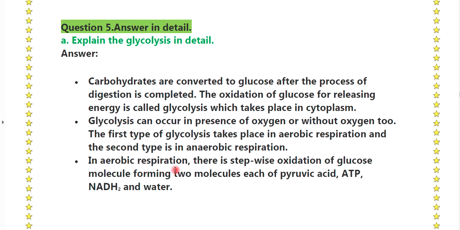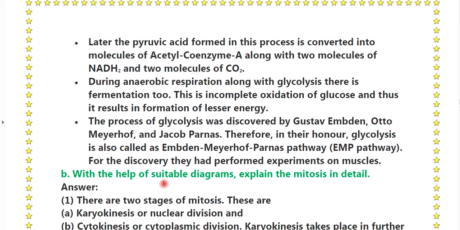In aerobic respiration, there is a stepwise oxidation of the glucose molecule forming 2 molecules each of pyruvic acid, ATP, NADH2 and water. Later, the pyruvic acid formed in this process is converted into the molecule of acetyl coenzyme A along with 2 molecules of NADH2 and 2 molecules of CO2. During anaerobic respiration along with glycolysis, there is fermentation too. This is an incomplete oxidation of glucose and thus results in the formation of less energy.